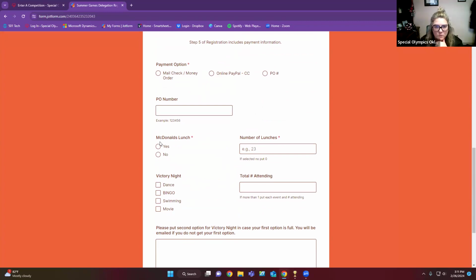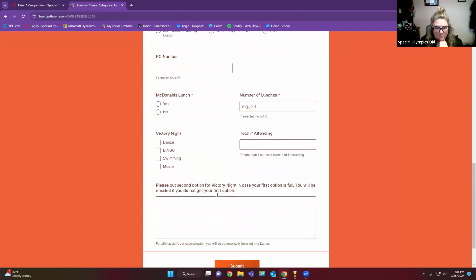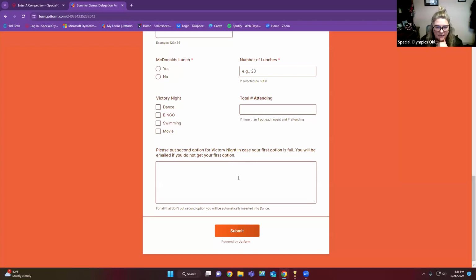Okay. Here's where you'll do your McDonald's lunch, number of lunches, victory night, and total attending. You'll put your second option down here. If you don't click anything, dance is always going to be available. Bingo, swimming, and movie does have a limit. If you are going to be moved to your second option, we will let you know. And this will also be in your guys' packets if you click bingo, swimming, or movie, just to let you guys know what you guys are doing.